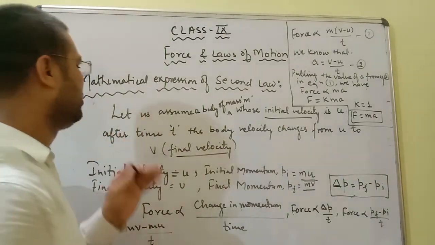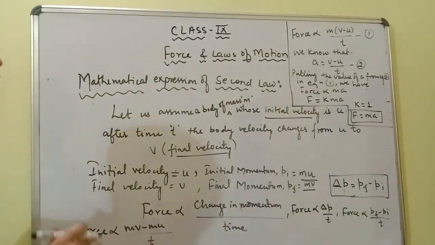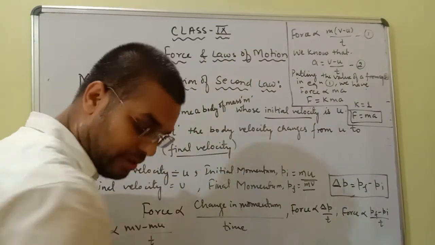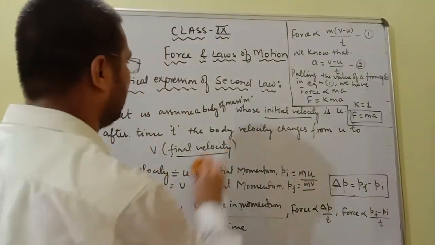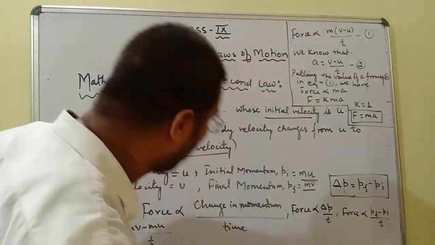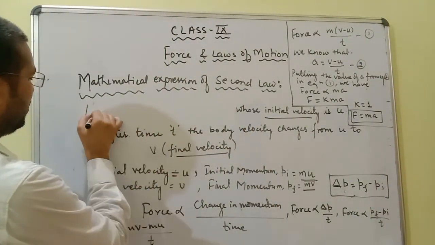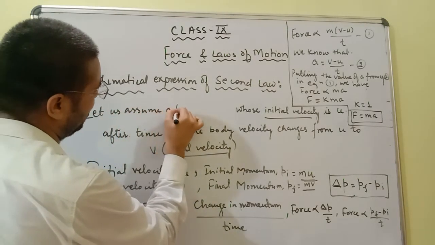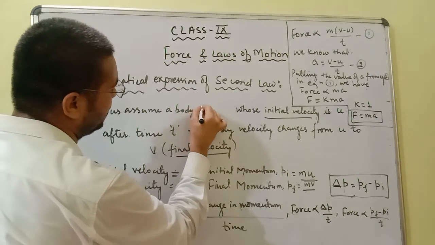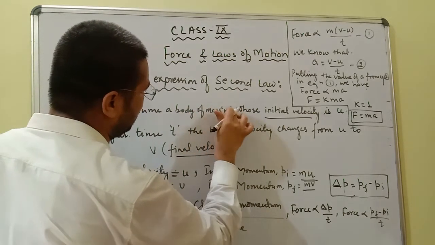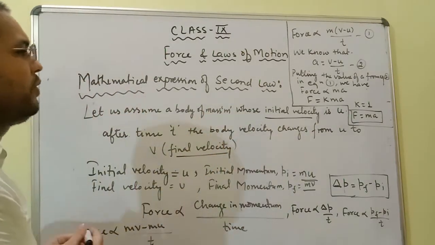So let us assume a body of mass m whose initial velocity is u.